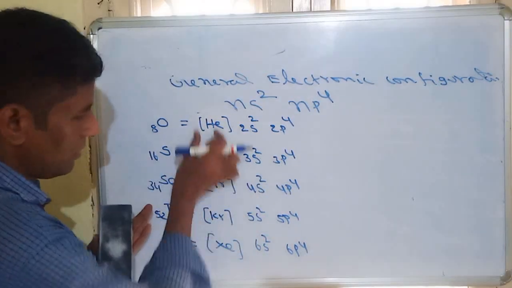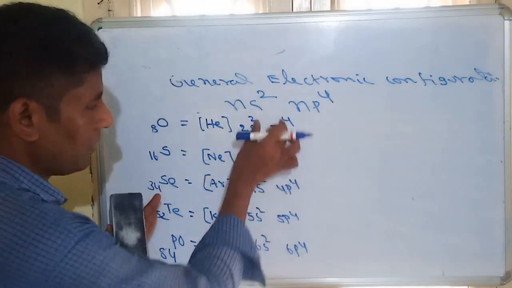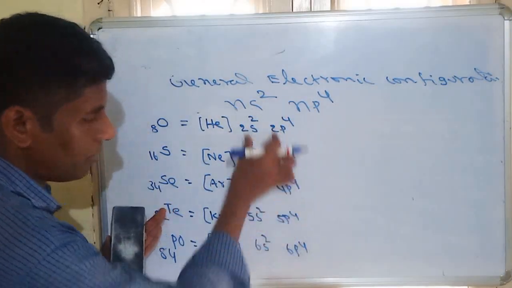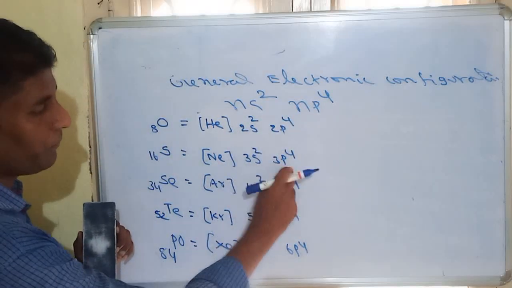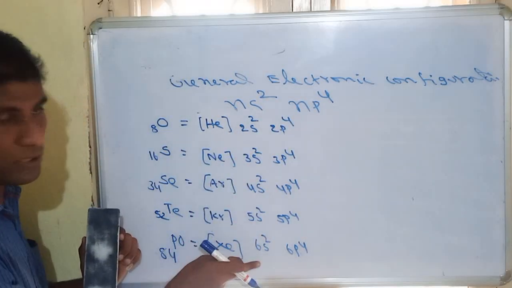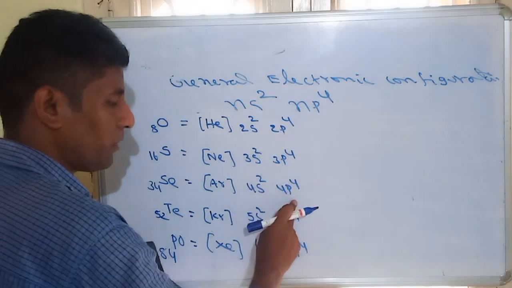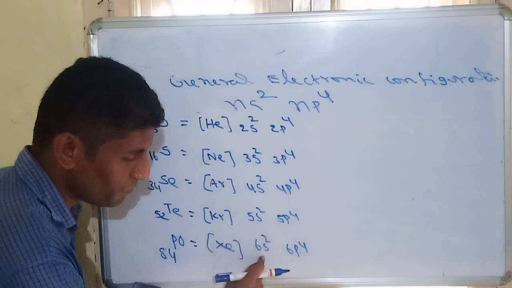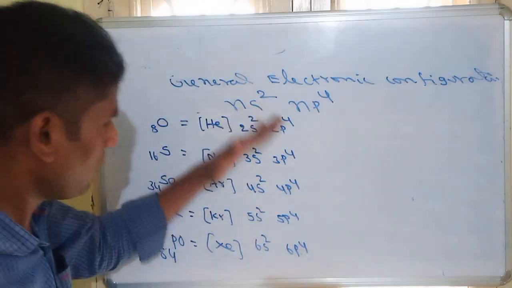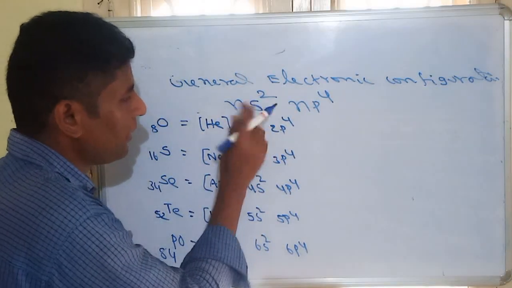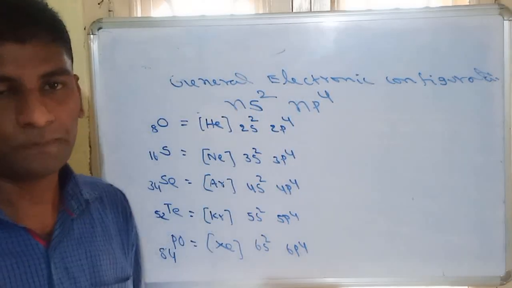Observe this: except for the noble gas configuration, the outer electronic configuration is the same for all: s2, p4. Only the shell number is changing: 2s2, 2p4, 3s2, 3p4, 4s2, 4p4, 5s2, 5p4, 6s2, 6p4. That's why generally we write ns2, np4.